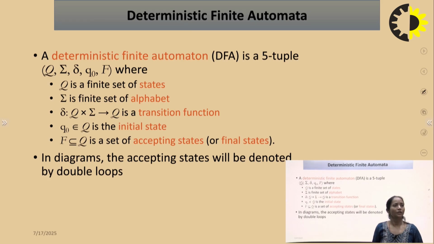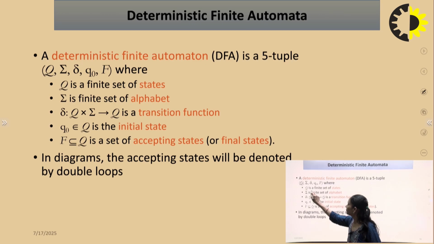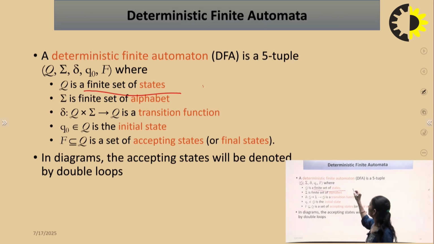So what is the mathematical, formal definition of the deterministic finite automata? It is a collection of 5 tuples. What are the 5 tuples? Q, sigma, delta, Q0 and F, where capital Q is the finite set of states.